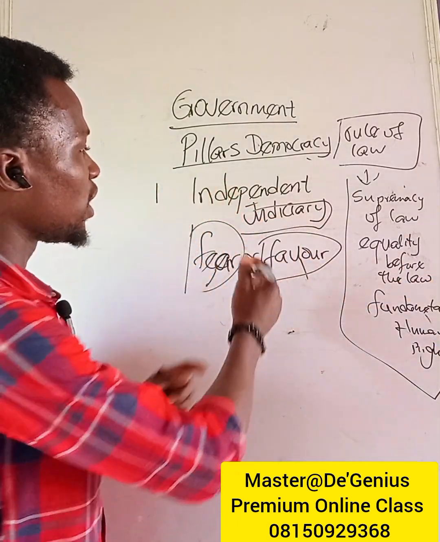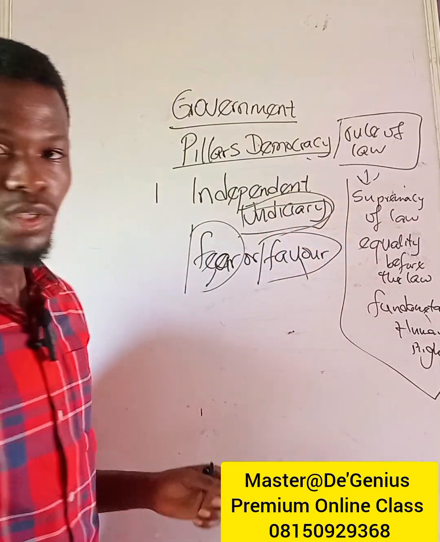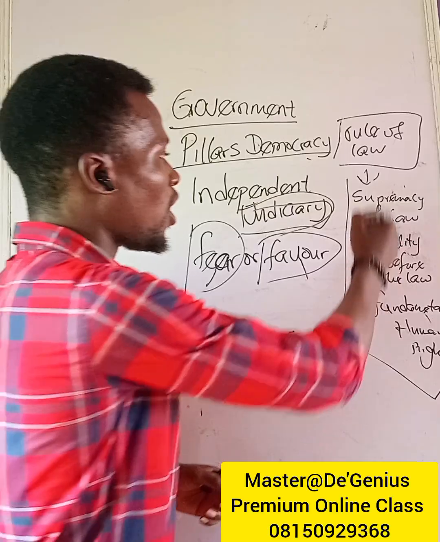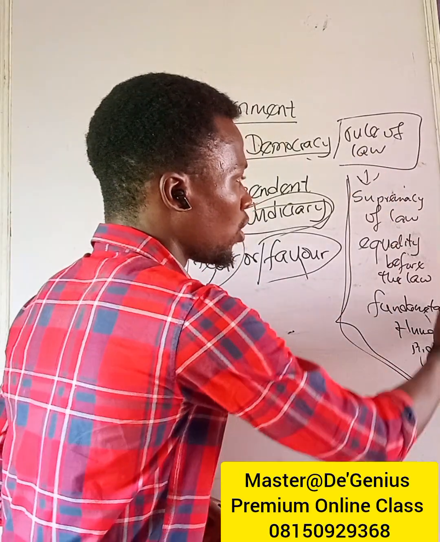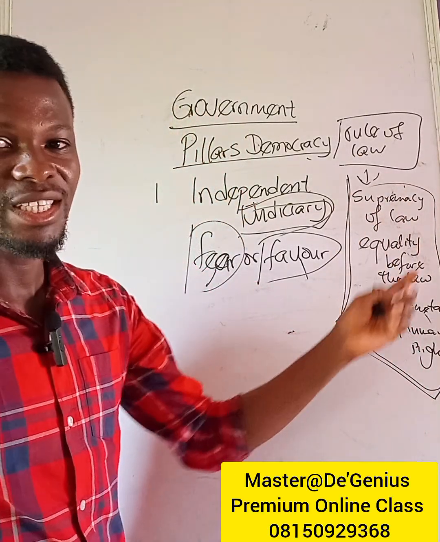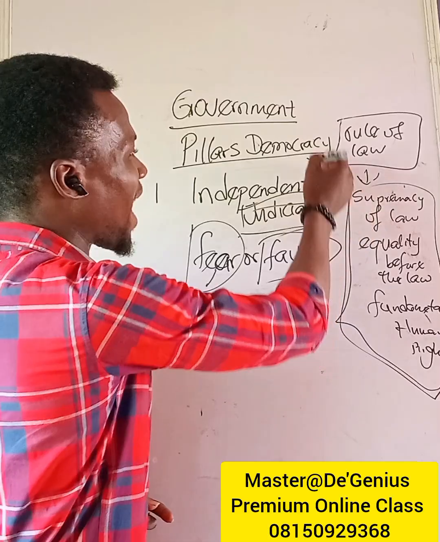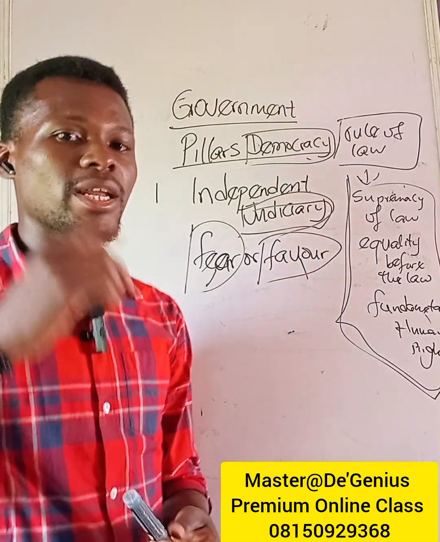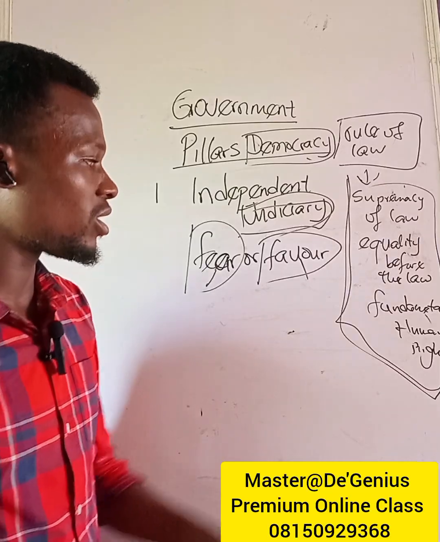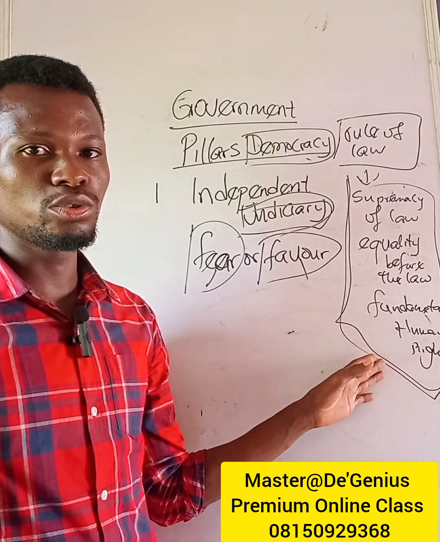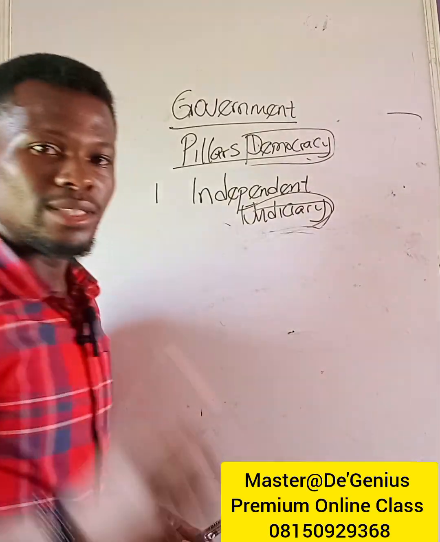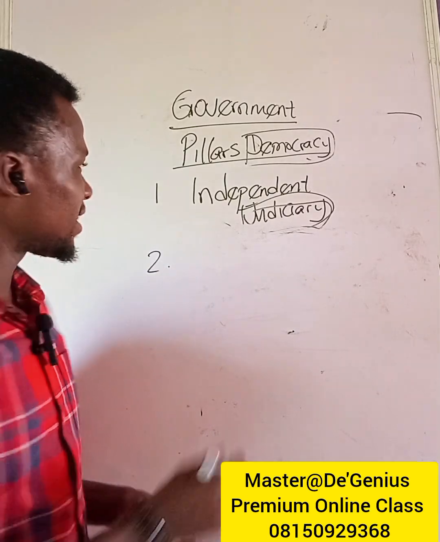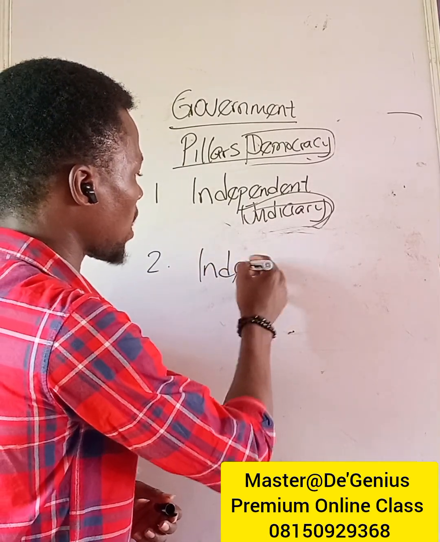So if the judiciary does not enjoy true independence, then all of these principles of rule of law will not be in place, and that will be bad for our democracy. Because when your right is trampled upon, where do you go? You approach the court. The second major pillar of democracy is independent electoral body.